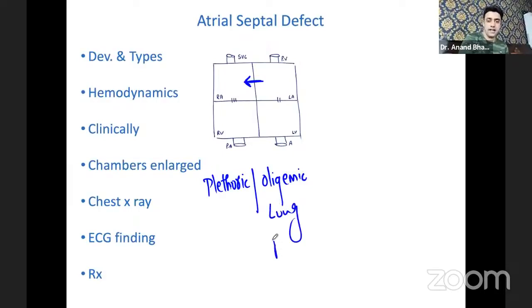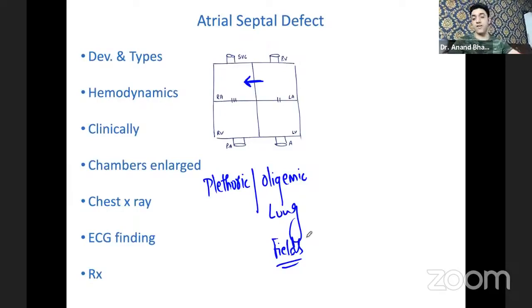My question is: this atrial septal defect, which is a left to right shunt or acyanotic congenital heart disease, will it cause plethoric lung fields or oligemic lung fields? What do you think is the answer? First, you try to answer, and then I will tell you the right answer. The students participating are Raki, Oshi, Ashin, Elsie, Vandana, Sumit, Pooja, Mansi, Santika, Ashika, Amir, Himanshu, Lipika, and Patidar Abhishek.